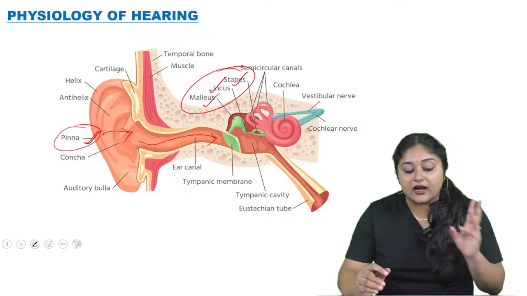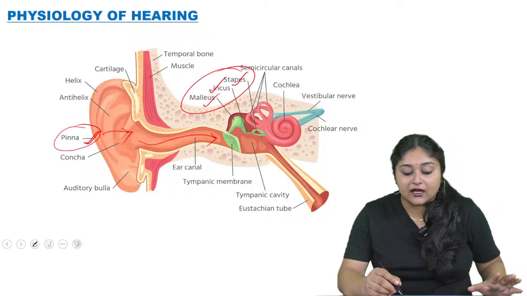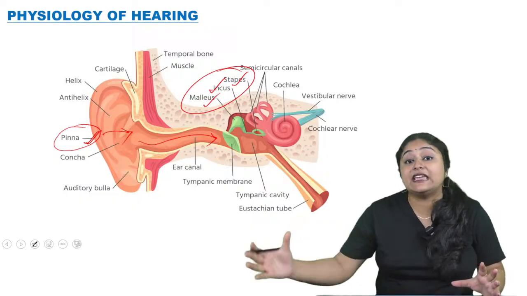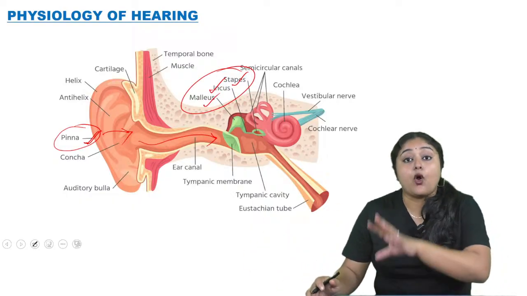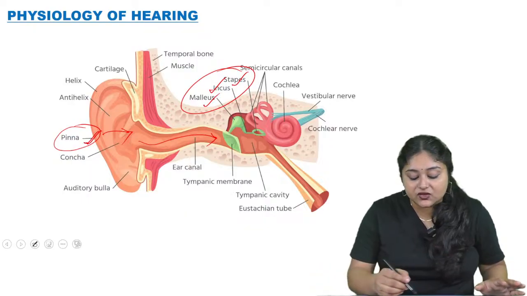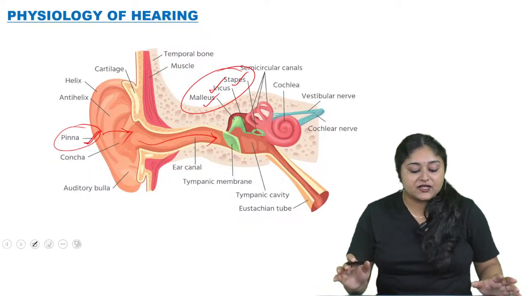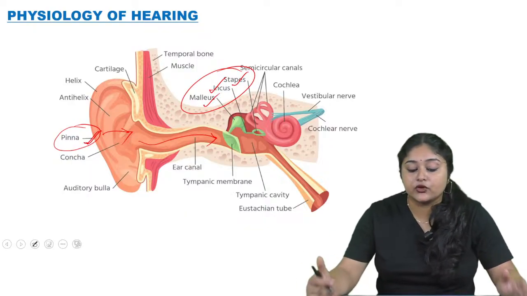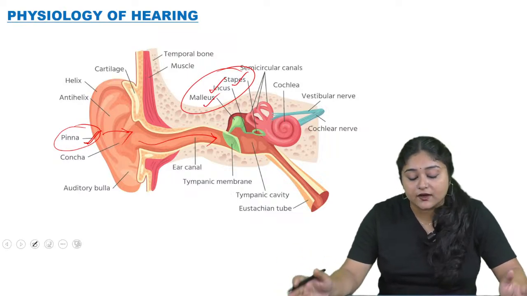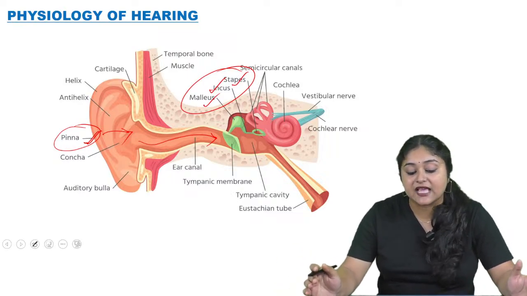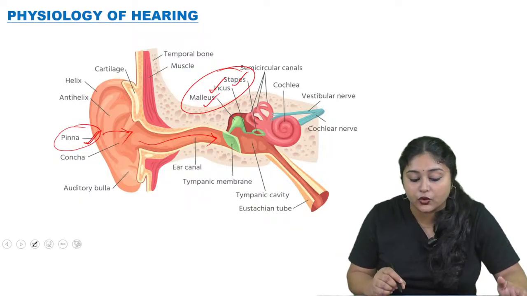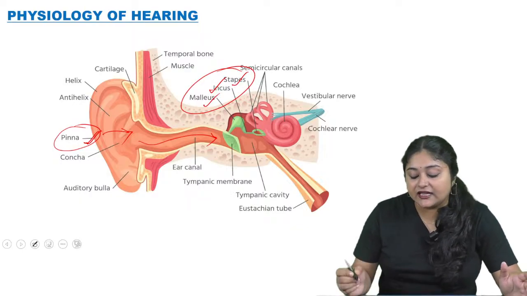After this, the vibration continues into the inner ear also. These three bones together are called the ossicles. So the ossicles vibrate. After that, the ossicles amplify the sound vibrations and transfer them to the oval window, which is connected to the inner ear section.